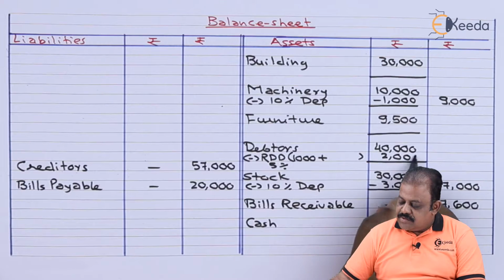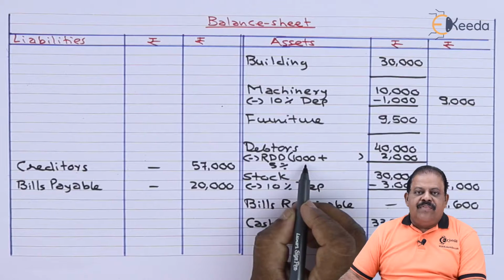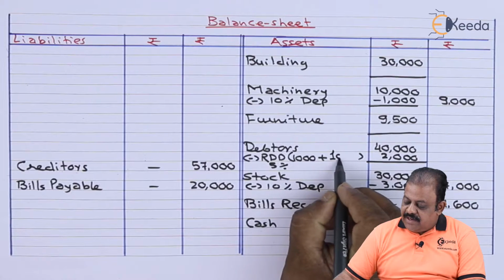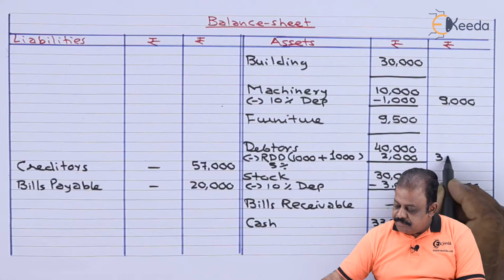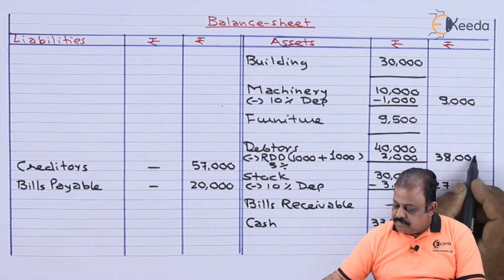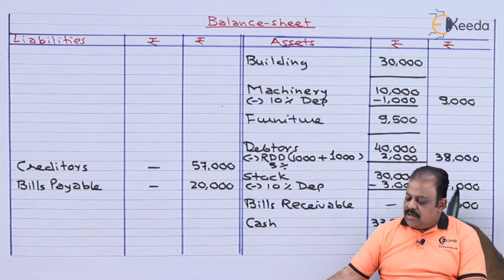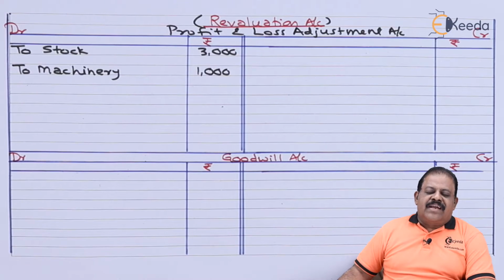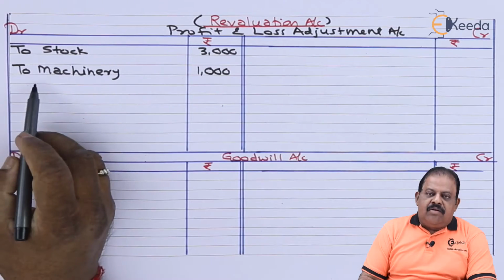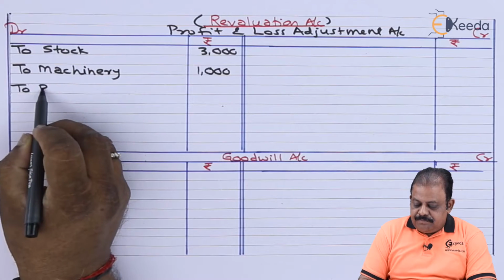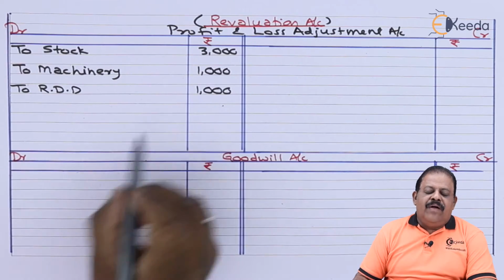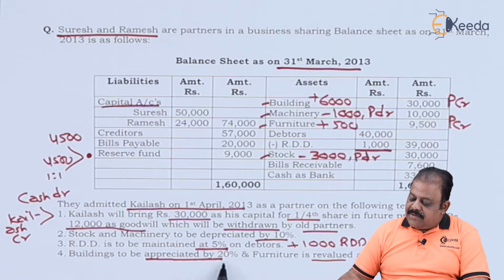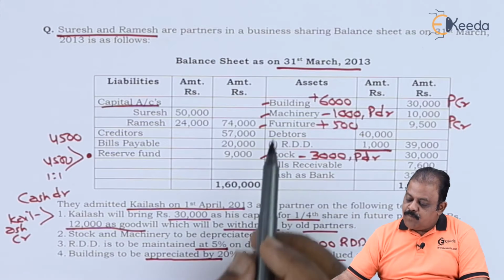It's 2,000. Already RDD we have 1,000. So it will have to be increased by 1,000. Outer column 38,000. This will have second effect. Profit and loss adjustment account debit to RDD 1,000.